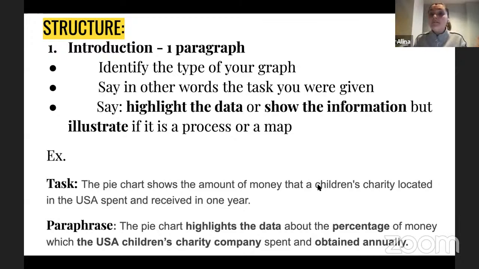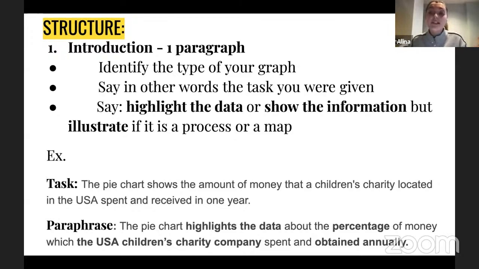Then right here, they are getting into that a children's charity located in the USA. Well, you always can replace it with an object relative clause, which starts from which, and that's exactly what I'm doing here. I'm trying to change my grammar structure a little bit and to show that I know relative clauses.